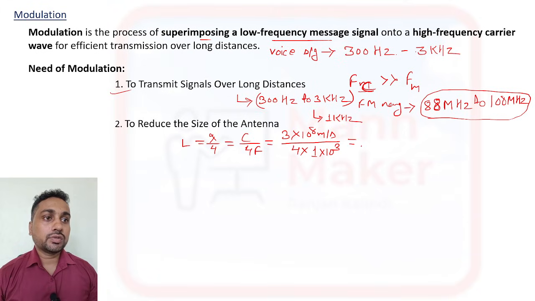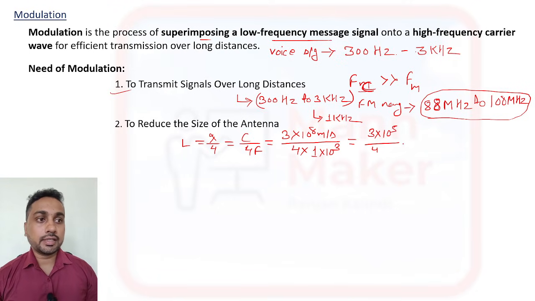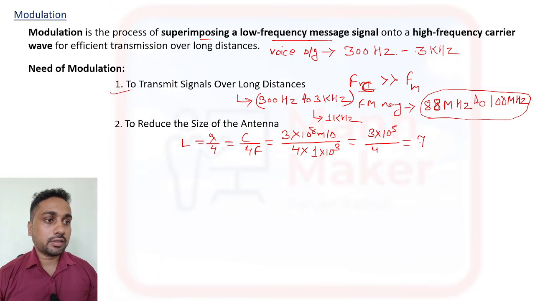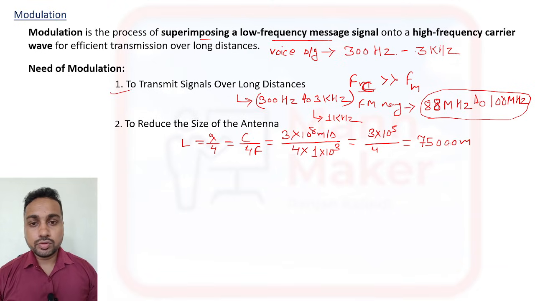Now if you calculate this, it will be 3 into 10 to the power 5 and 4. You will get like this. After calculation you will get 75000 meter. So a 75,000 meter antenna is required if you transfer a 1 kilohertz message signal.